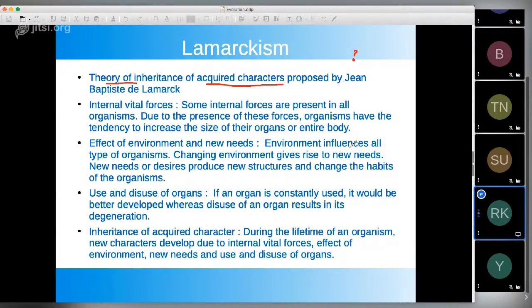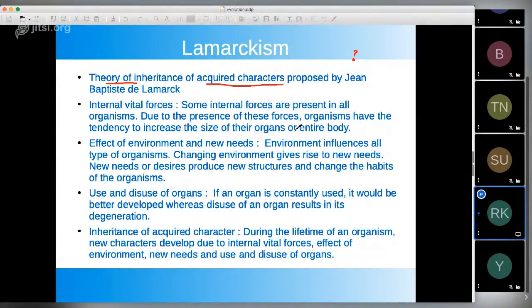Let's move ahead. Lamarckism said that there are internal vital forces present in all organisms, due to which the organisms have the tendency to increase the size of their organs or entire body. Okay, this is a bit imaginary, as if you just think and the size becomes bigger or smaller. So this does not work in this way, because here Lamarck only focused on the organisms, not their environment.